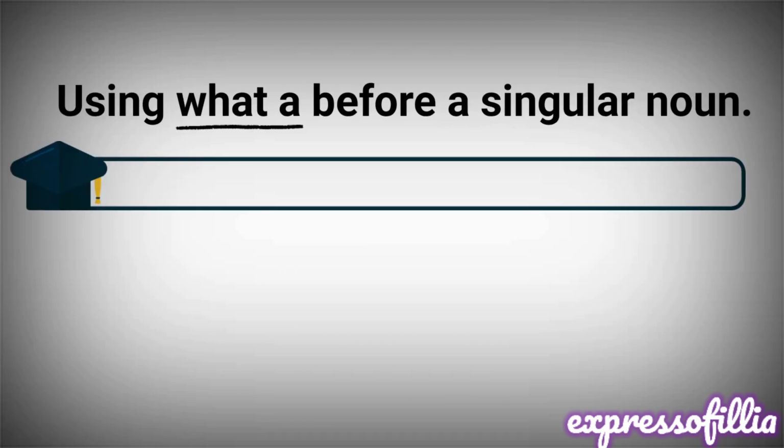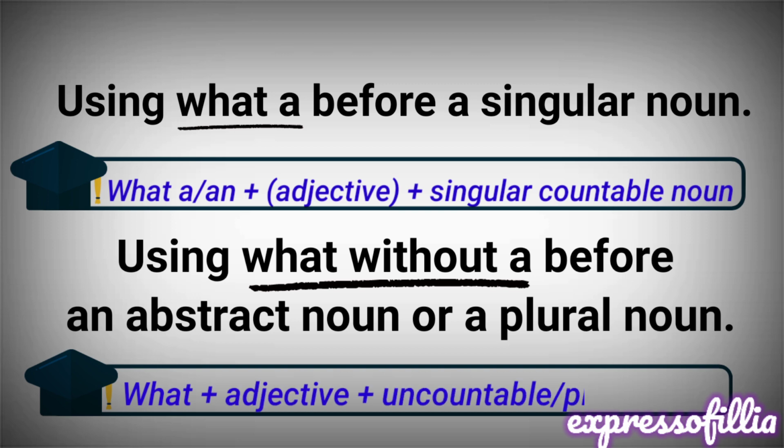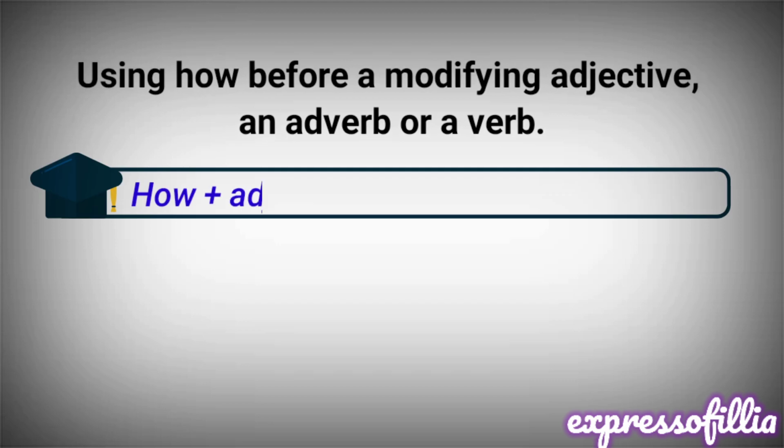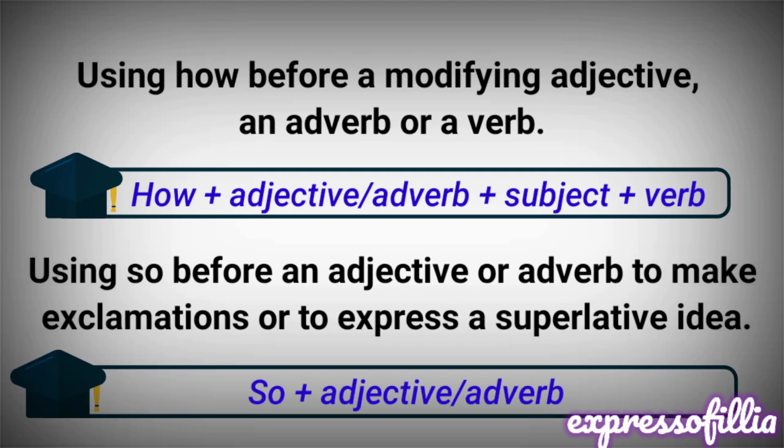Let's look into some formulas of making an exclamatory sentence: using what a before a singular noun, using what without a before an abstract noun or a plural noun, using how before a modifying adjective, an adverb or a verb, using so before an adjective or adverb to make exclamation or to express a superlative idea.